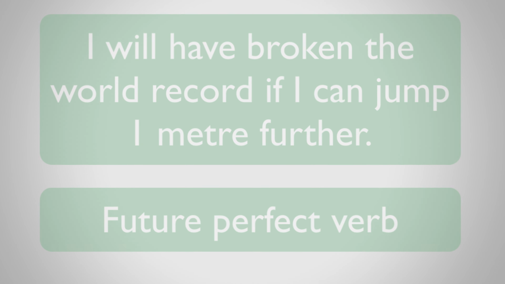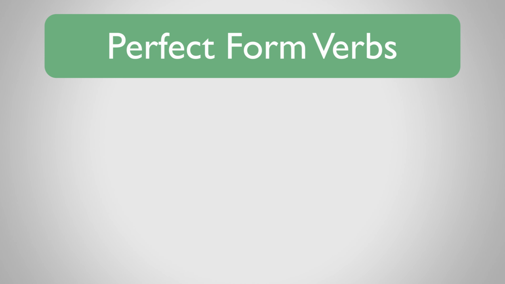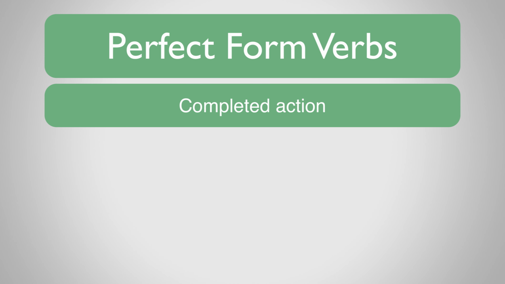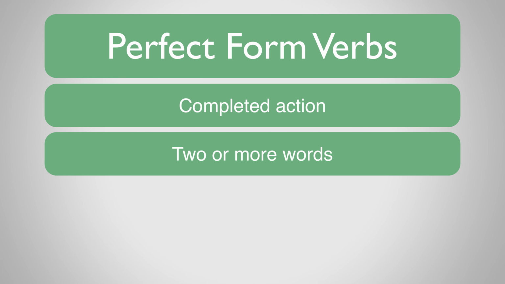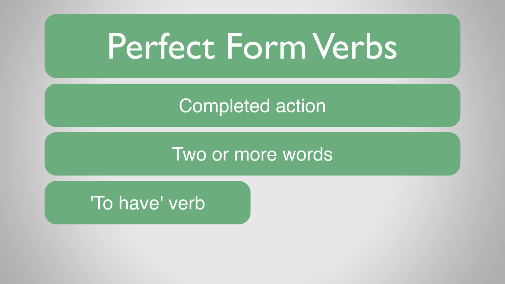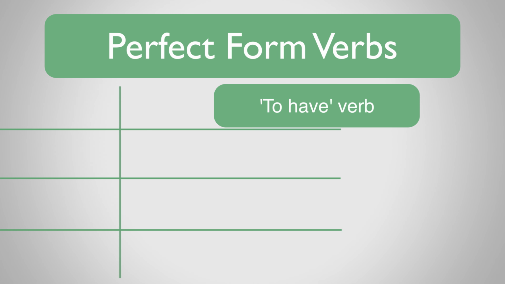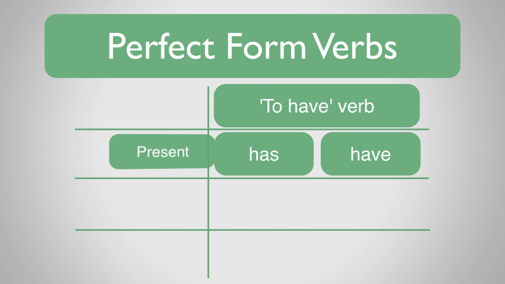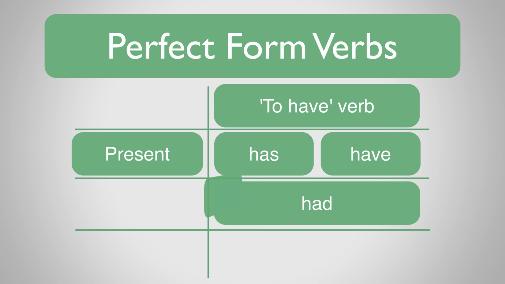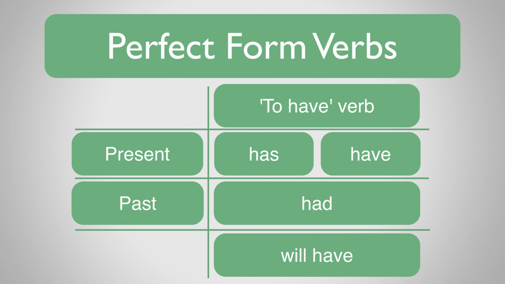There's quite a lot to think about here, so why not print out the perfect verbs crib sheet to help you remember? So, a perfect verb describes a completed or perfected action, and it is made up of 2 or more words. It must use a form of to have, and it usually has an ed ending on one of the words in the verb. To decide on the tense, you need to remember has or have are present, had is past, and will have is future.